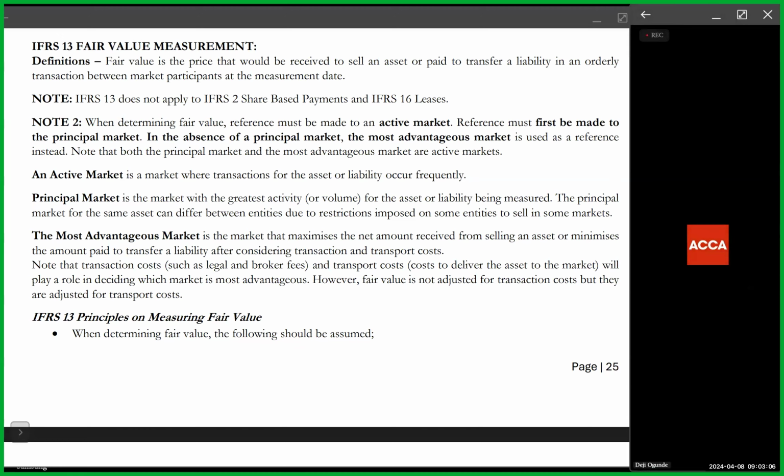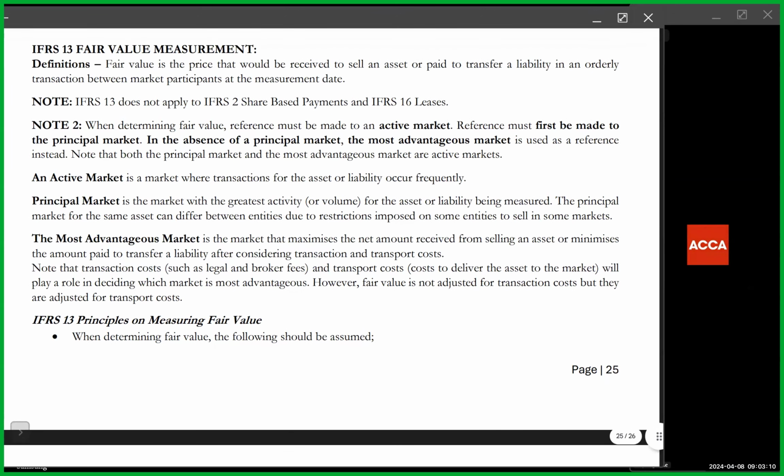So let's talk about fair value measurements. Every time you've seen a standard on an asset or a standard on a liability, and you see the word fair value, fair value less cost to sell, fair value, net realizable value, every time you've seen fair value mentioned, that fair value is not just, what price are we going to get in the market? That's not all fair value is about.